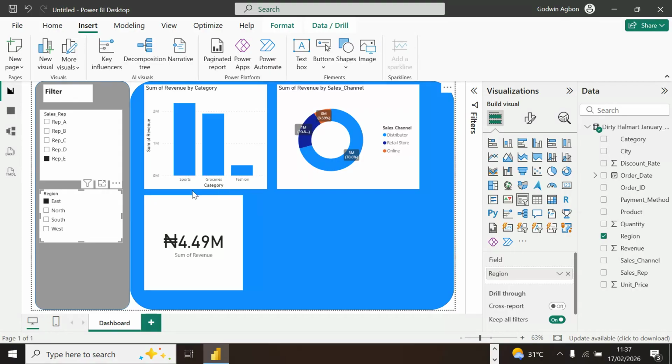So this is the little I intend to take on this training today. If time still permits, maybe next time we can take it further. There are other analyses we can do. You can see I talked of sales rep, channel. You can see the payment method, products, even date. One can look at dates.